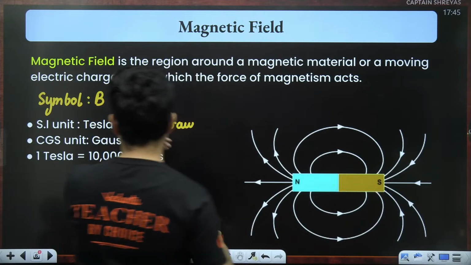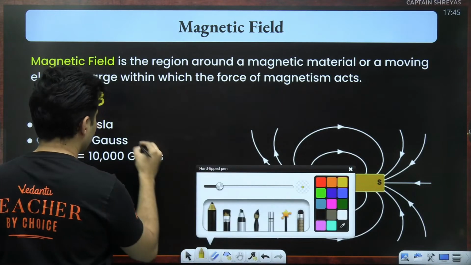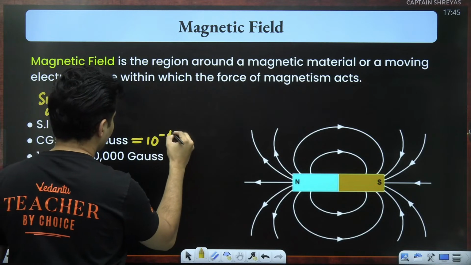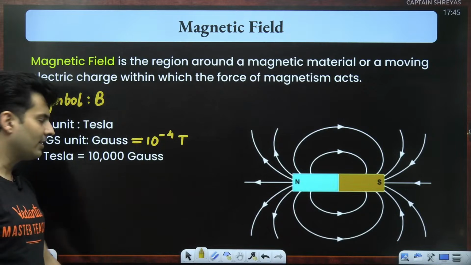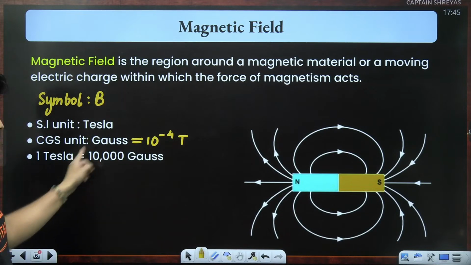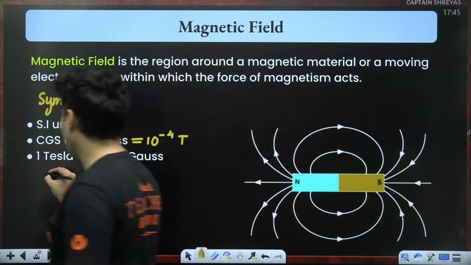Sorry, the exact opposite. 1 Gauss is basically 10 to the power minus 4 Tesla. Okay, so which I have written right over here, right? So this is some conversion factor which you should remember. It is obviously a vector quantity,